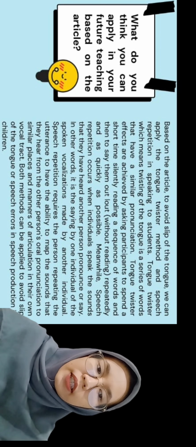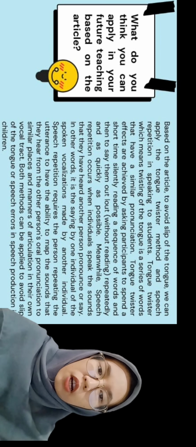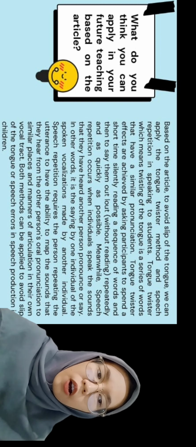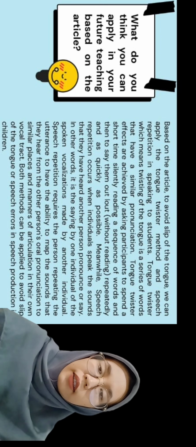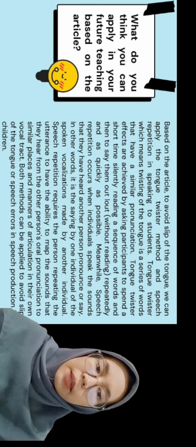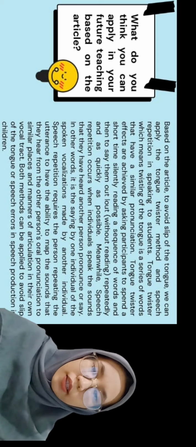Speech repetition requires the person repeating the utterance to have the ability to map the sounds that they hear from the other person's oral pronunciation to similar places and manners of articulation in their own vocal tract. Both methods can be applied to avoid slip of the tongue or speech errors in speech production in children.